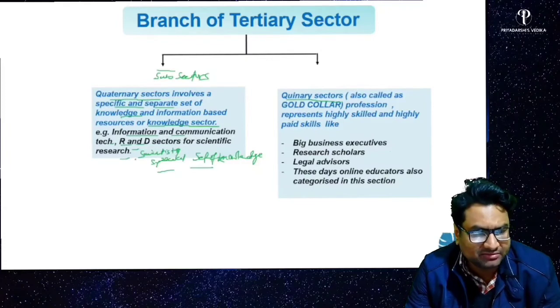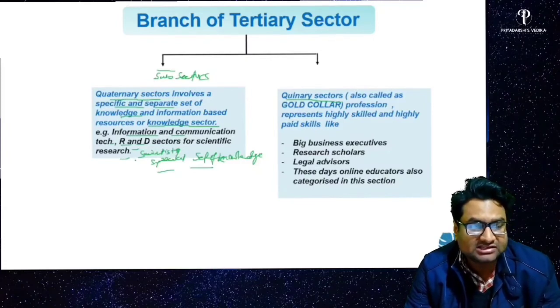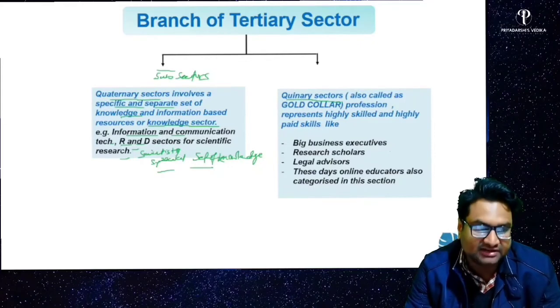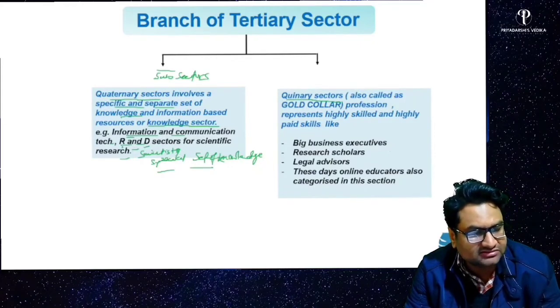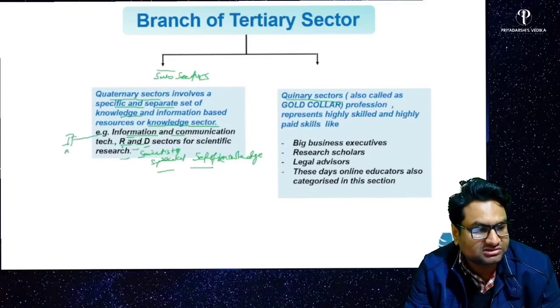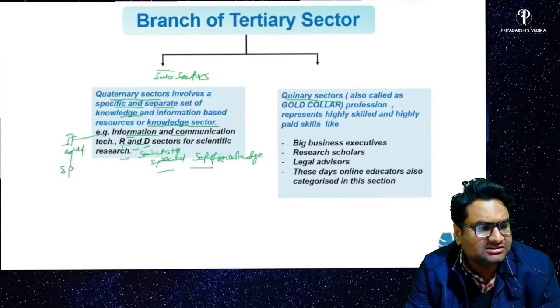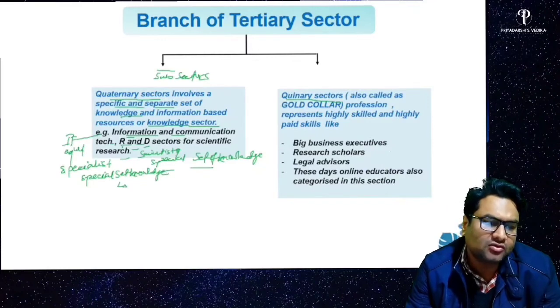They need separate knowledge about all these things to work in these sectors, research and development, information communications tech sectors. They need IT experts, right? So a sector which needs specialists who have got the special set of knowledge works under the quaternary sector.